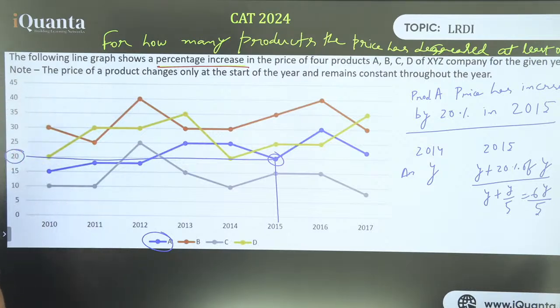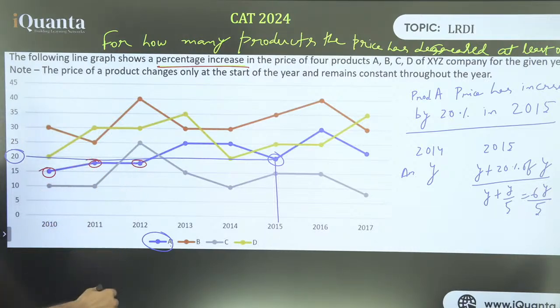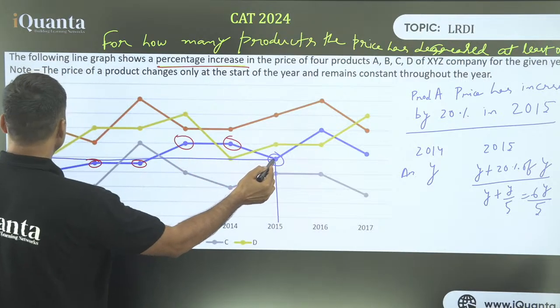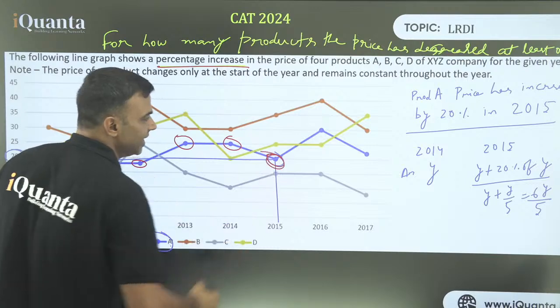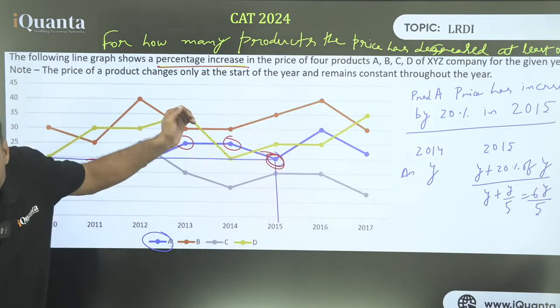Yeah. It may increase less, it may increase more, but it is increasing every time. There is no doubt about it. Whatever we see, they're all increments. For example, product A has increased by 15% here, around 18% here, 18% here, 25% here, 25% here, and here it has increased by 20%, but still an increase. Still in 2015 it is an increase only, the price has not decreased.